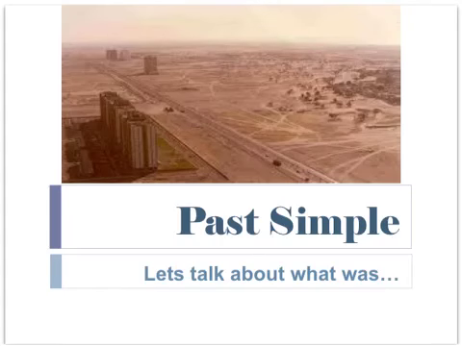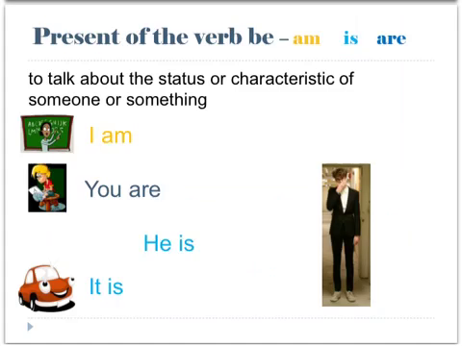In this lesson, we're going to look at the past simple of the verb be. So let's talk about what was. Before we look at the past, let's recall the present form of the verb to be is am, is, and are. We use it to talk about the status or characteristic of someone or something. Let's look at some examples.